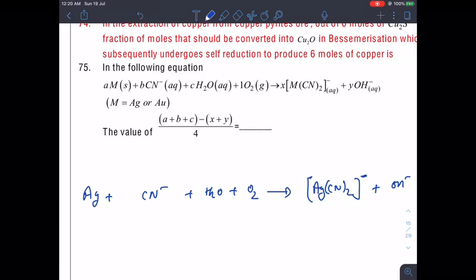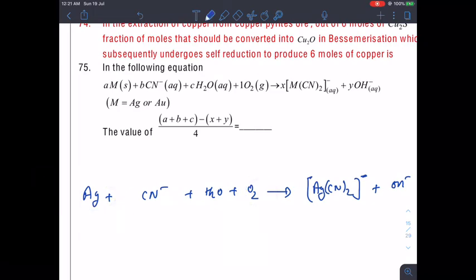Now, how to balance it? Once again, this is a redox reaction. So if you have to balance it, you have to look at the loss and gain. So who is losing? You look at here, cyanide here and here is present in the same state, -1 and -1. The only loss and gain is happening for this silver and this oxygen.